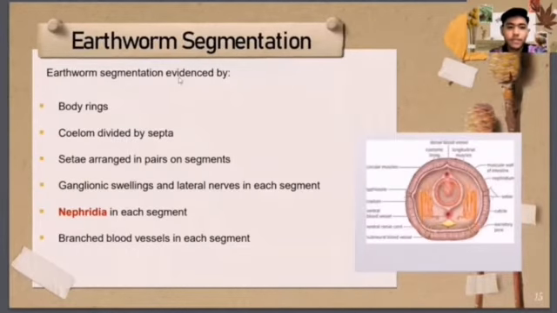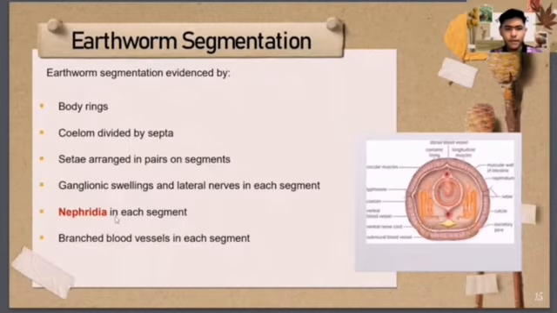Earthworm segmentation is evidenced by the body rings. You can see over here in the diagram. The coelom is divided by septa. The coelom is a fluid in the earthworm body, and the septa are large flaps of skin which separate each coelom. Setae are arranged in pairs on segments, and there are ganglionic swellings and lateral nerves in each segment, along with the long ventral nerve cord that leads from the brain.